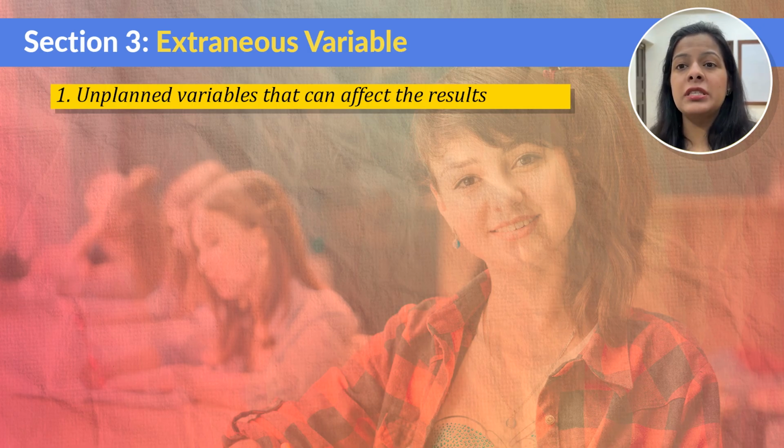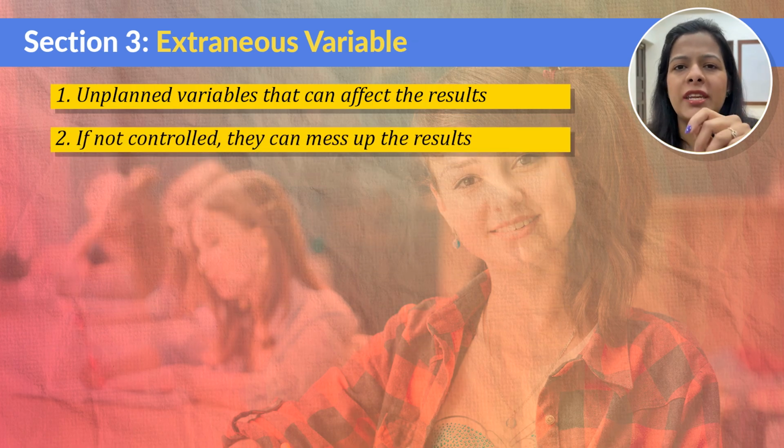These variables are the variables that you didn't plan for, but they still have the potential to affect the result of your study. An extraneous variable in simple terms is any factor other than your independent variable that might influence your dependent variable.